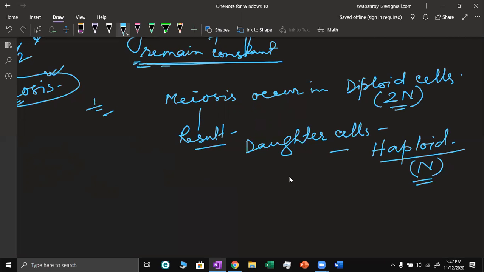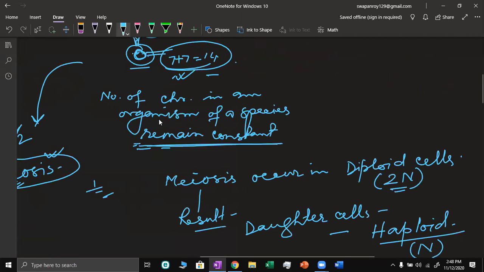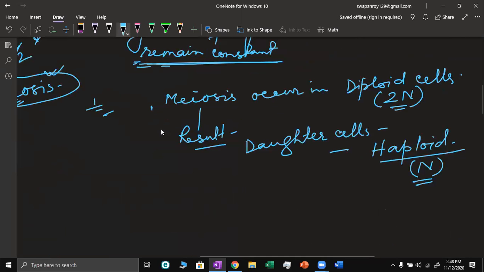And another thing is, to complete this condition, to reduce the number of chromosomes and also to reduce the content of DNA. DNA content is also very important.